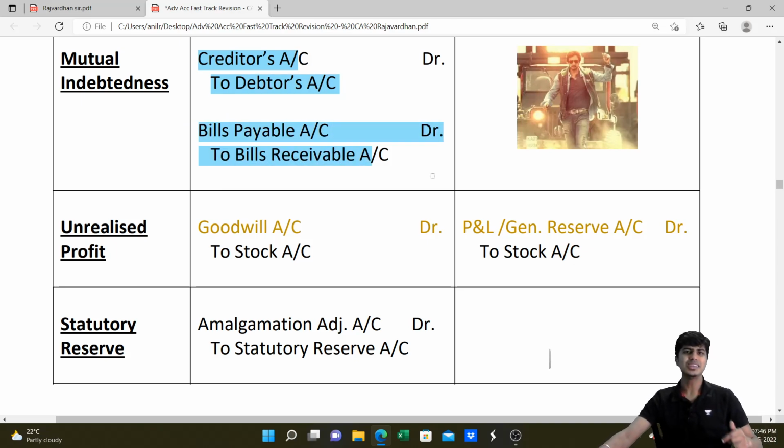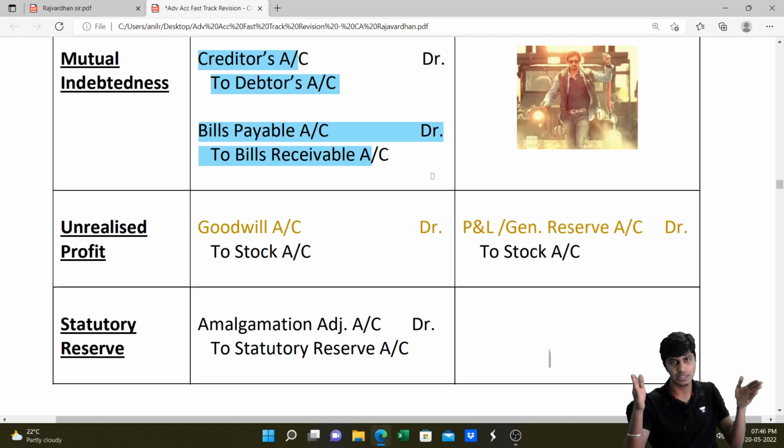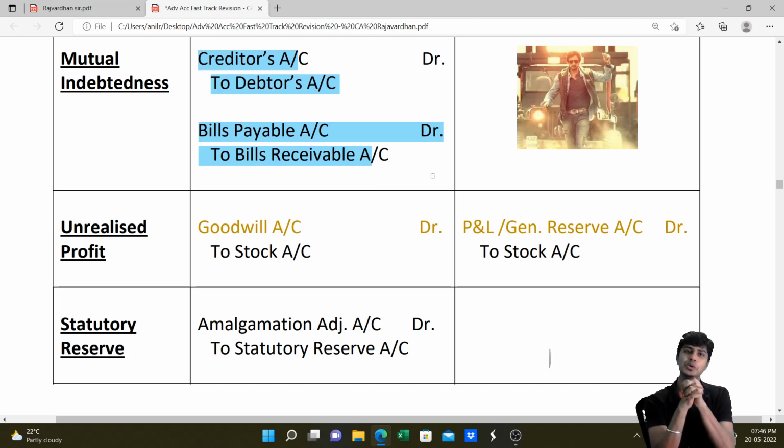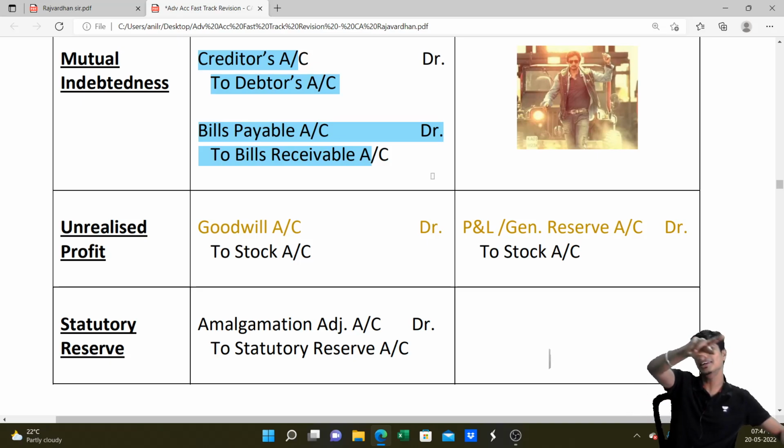Why do we do this? The reason is previously when transferor transferee were two distinct companies, this debtor creditor relationship was there. When you acquire, you're all one company, no? Now you cannot pay money to yourself. I am my own debtor. I am my own creditor. Hey, what nonsense? You can't say that I should pay money to myself, no? So what do we do? We'll nullify debtors as well as creditors. We'll nullify bills receivable as well as bills payable. So liability will be debited, asset will be credited, and that's how we close it, my friend.